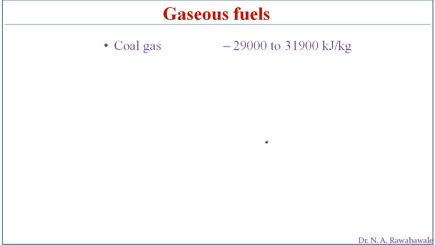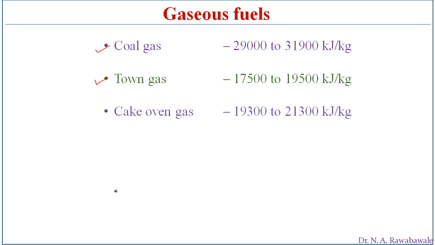First is coal gas, which liberates 29,000 to 31,900 kilojoules per kg of heat energy. Then town gas liberates 17,500 to 19,500 kilojoules of heat energy on complete combustion. Then coke oven gas is one of the fuels which liberates 19,300 to 21,300 kilojoules per kg of fuel.